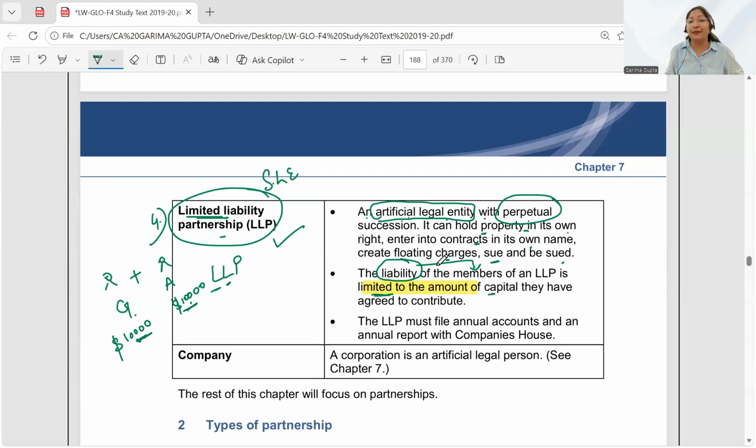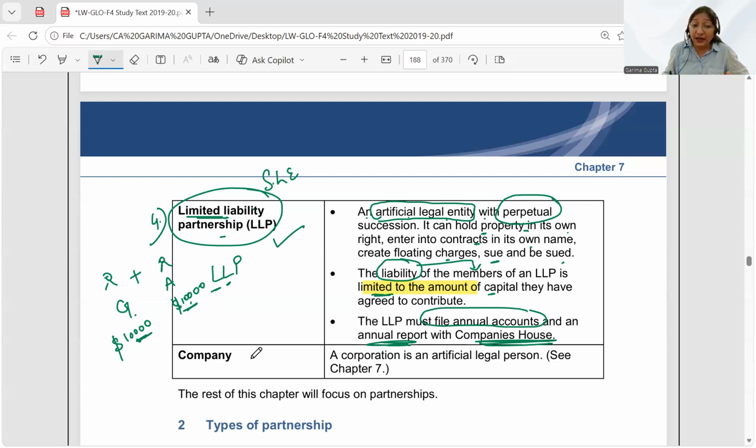So the liability of the members is limited to the amount that they have agreed to contribute. But since it is a separate legal entity, we have to file the annual accounts, we have to file the annual report with Companies House, and we have to provide Companies House with all the records. This is a limited liability partnership.